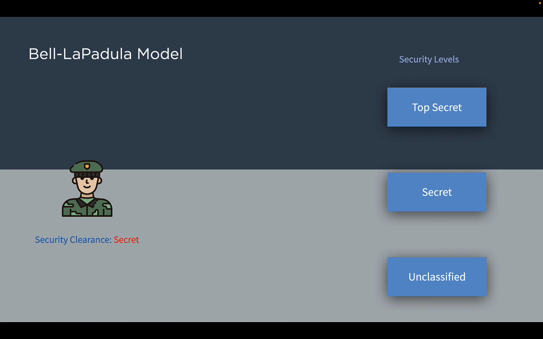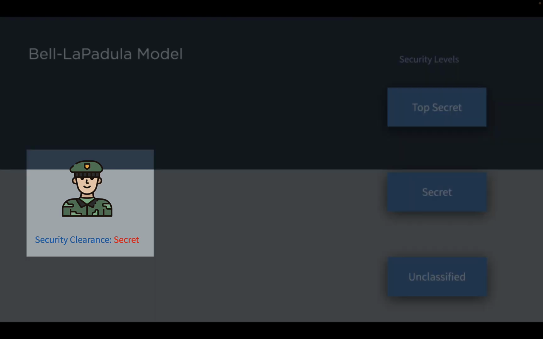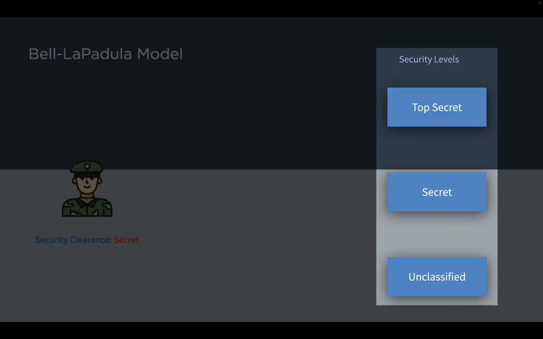In this security model, information is classified into security levels. For example, Bob as the subject has a security clearance of secret, and the objects have security labels ranging from the most sensitive, top secret, then secret, and down to the least sensitive, unclassified.